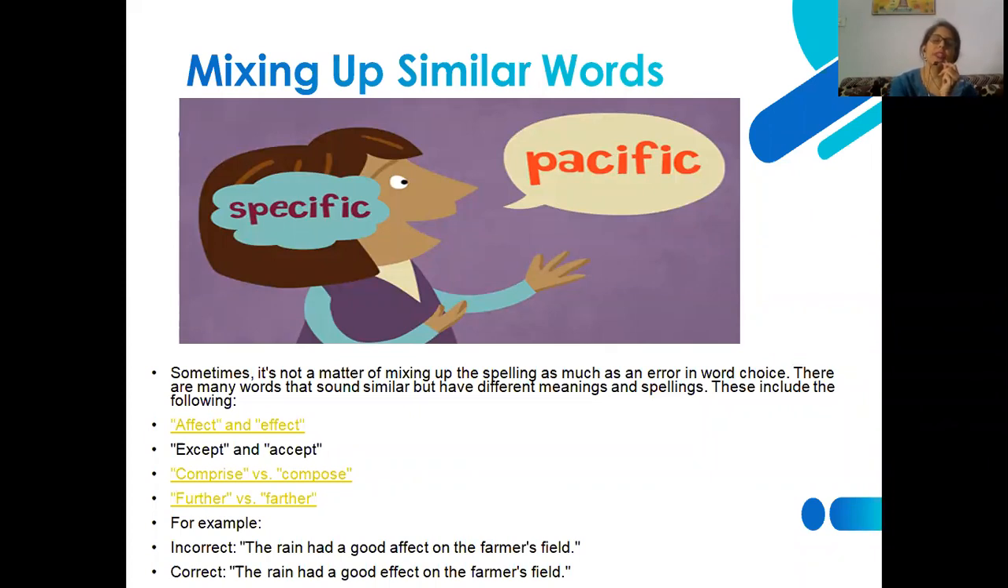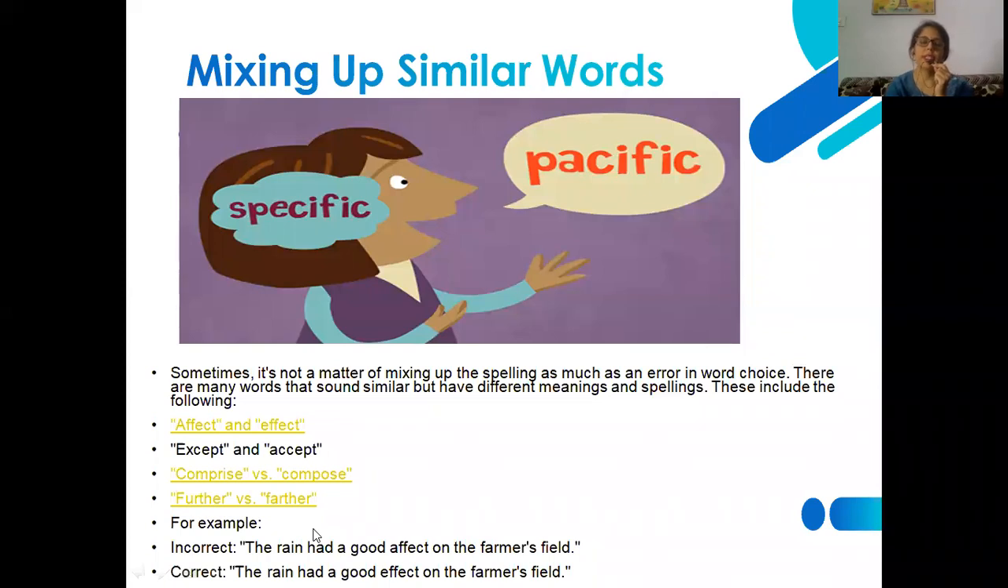So you can see we generally commit errors, or we do not have a clear idea of affect, effect, accept, except, and comprise, compose, further versus farther. In this way, you may be committing different types of errors that are created by mixing up similar words. The rain had a good effect on the farmer's field.